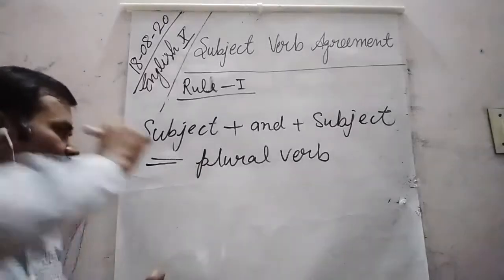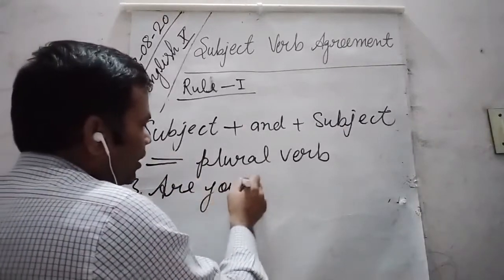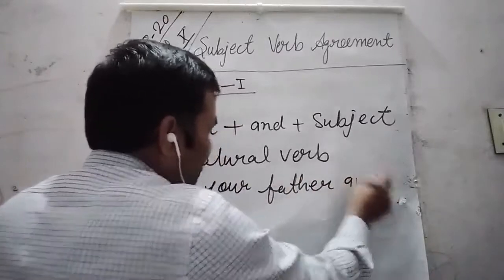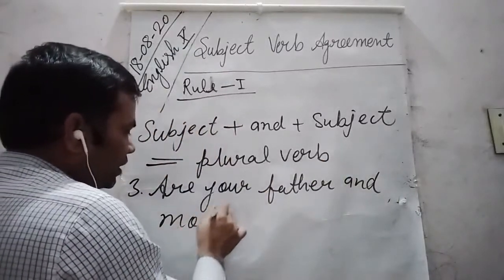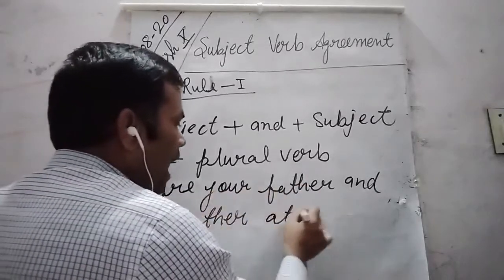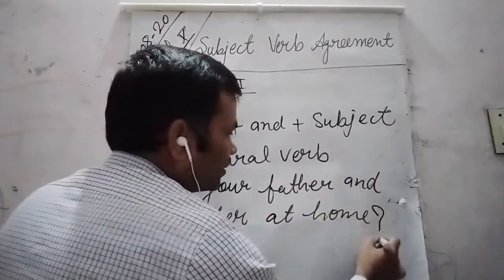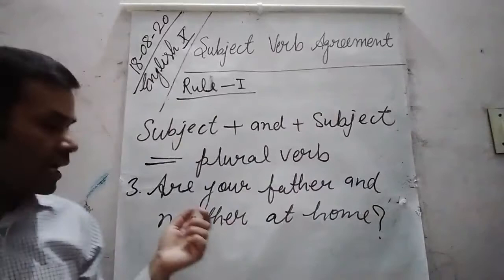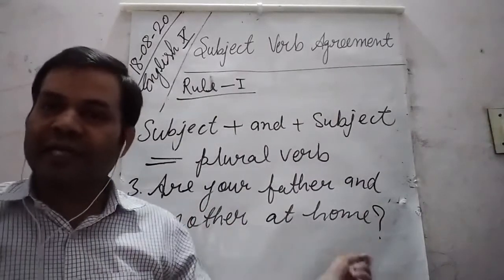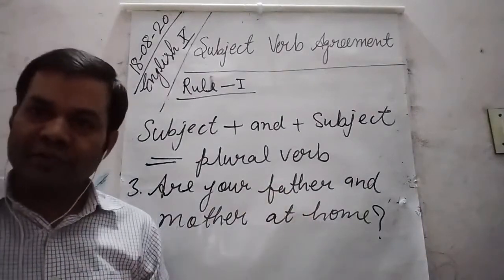More examples. Third example: are your father and mother at home? As it starts with a helping verb, it's a question, so we must put a question mark at the end of the interrogative sentence.